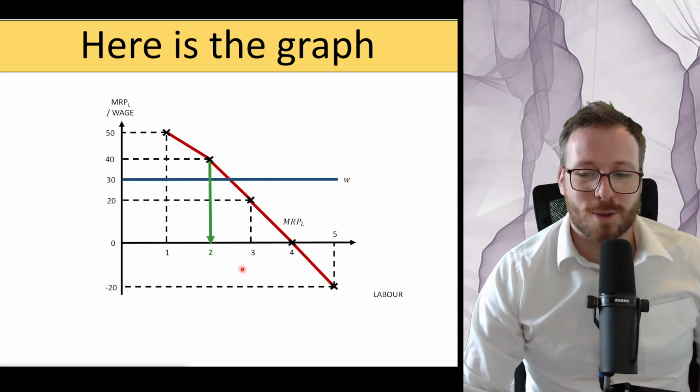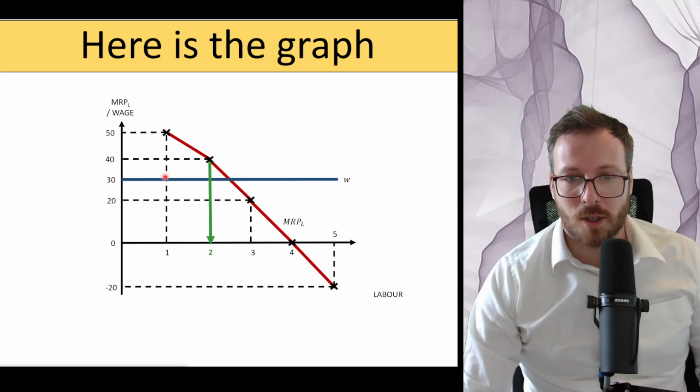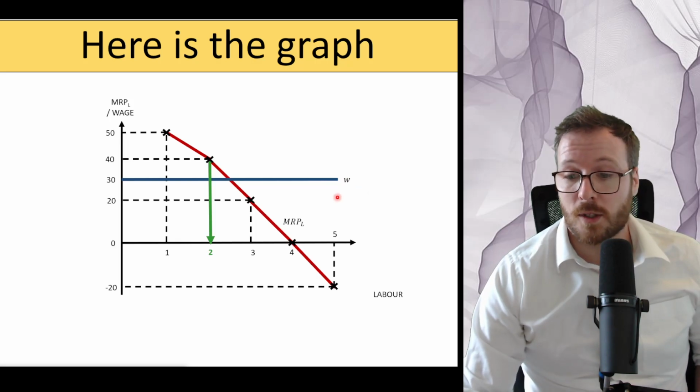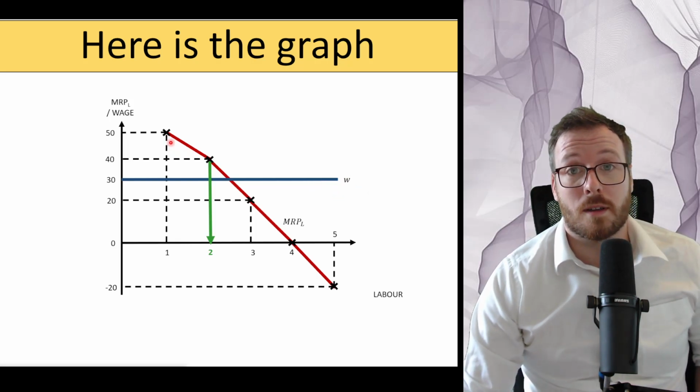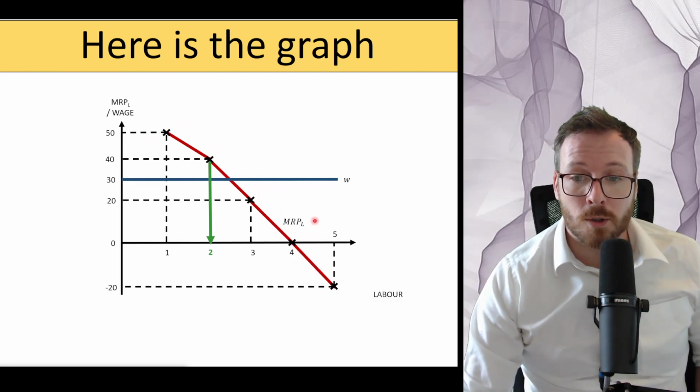Now, this is what the graph looks like. Don't be scared. This is the wage for the market. The reason why the wage is represented this way is because they don't get a choice. They have no choice in the wage of the market. They're just takers. Them's the rules in perfect competition. You might be asking me, James, what on earth is this red line? This line is the MRP, the marginal revenue product.